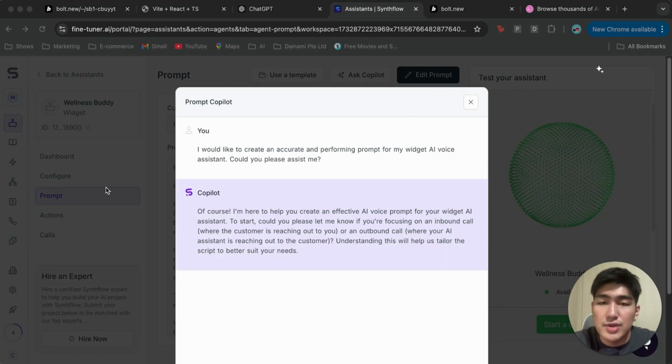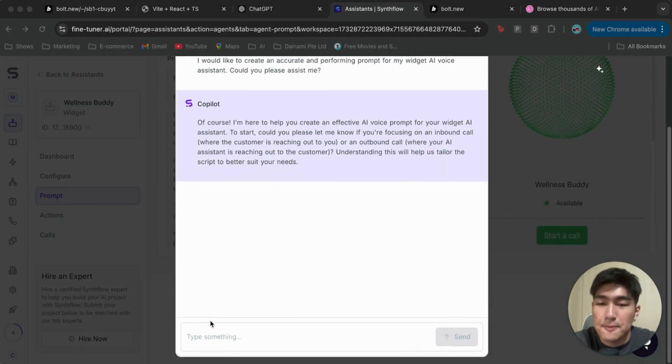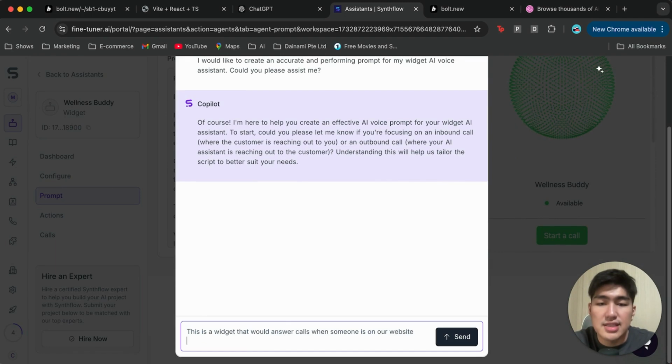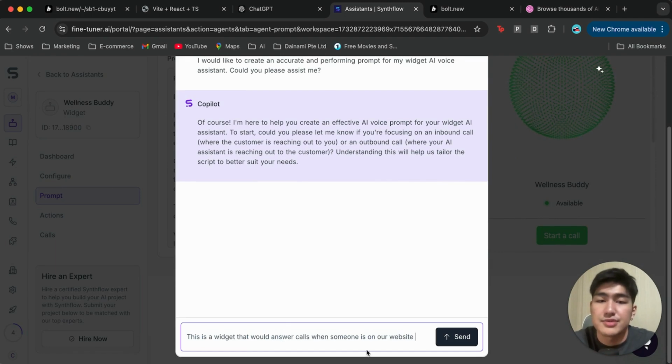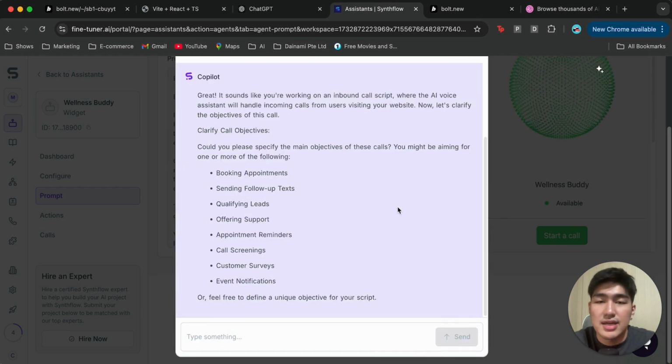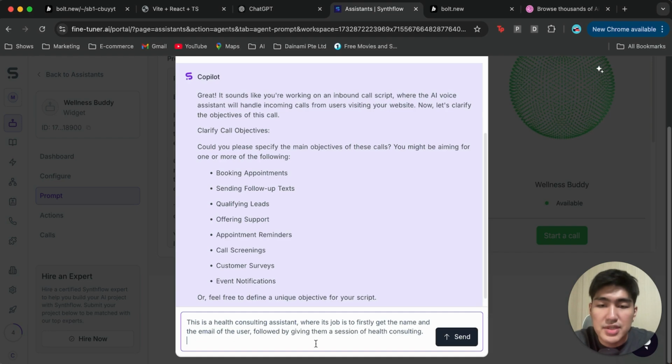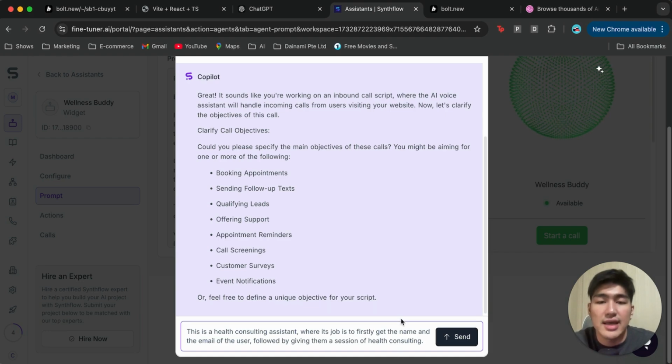We're going to answer some questions. I'm going to tell it this is a widget that would answer calls when someone is on our website. After answering that, it asks us the main objective of these calls. Our main objective is for it to be a consulting agent to provide feedback and advice for our users. So we're just going to type this in. We're going to say this is a health consulting assistant.